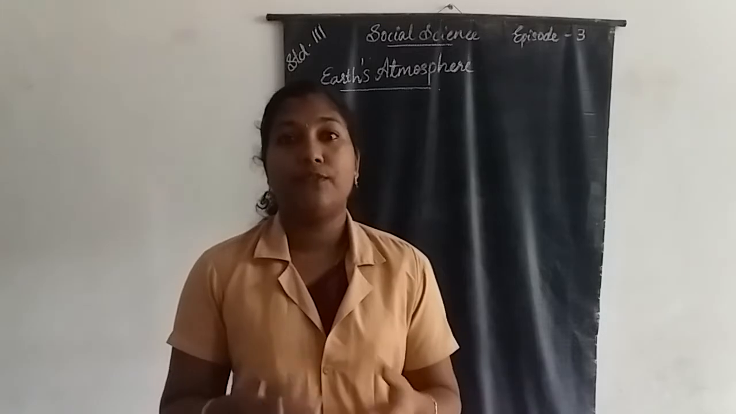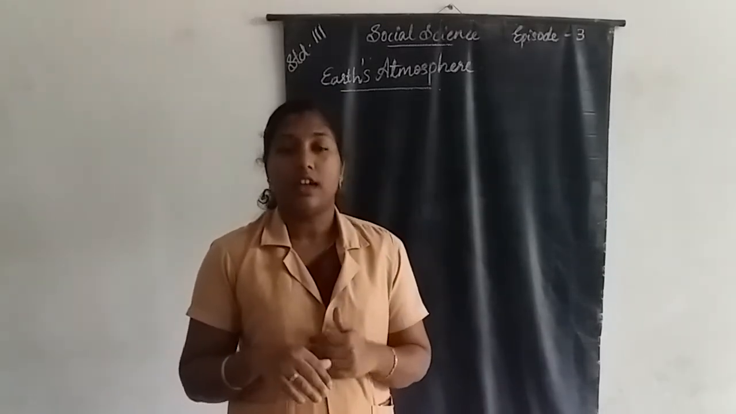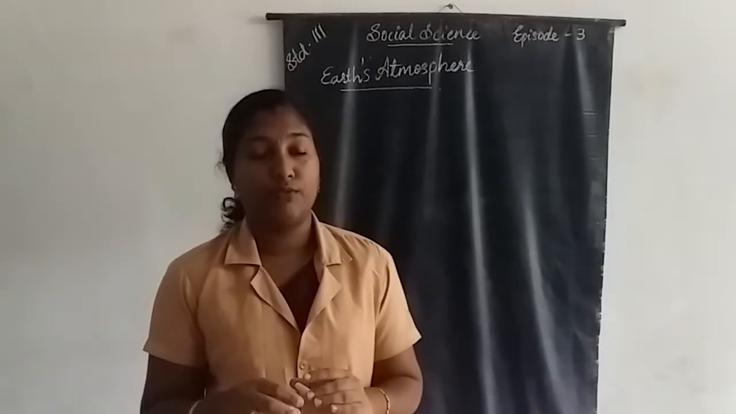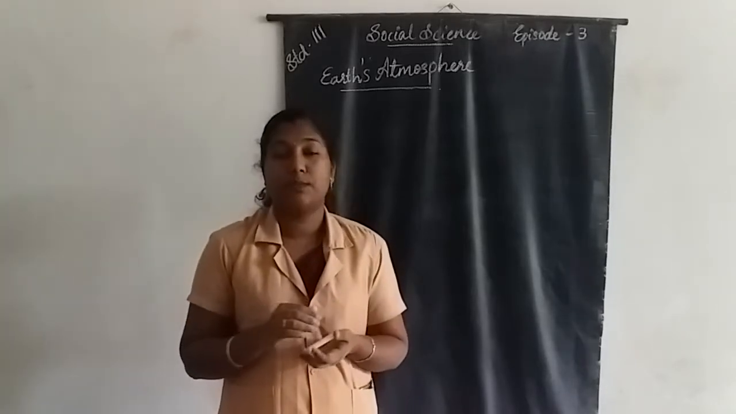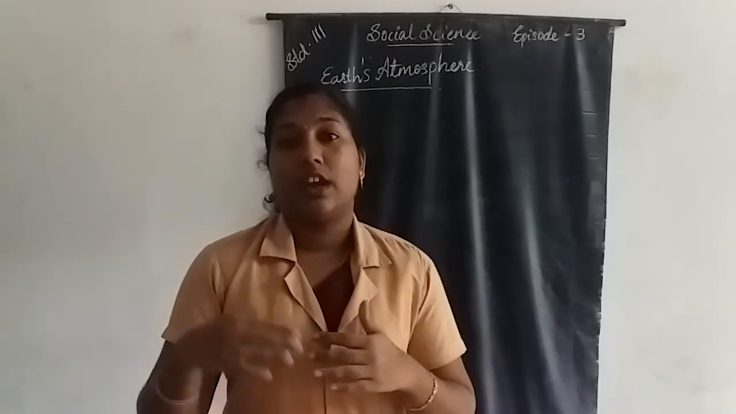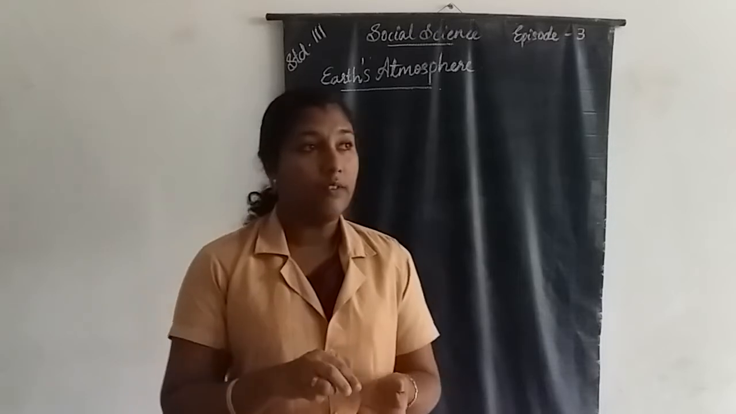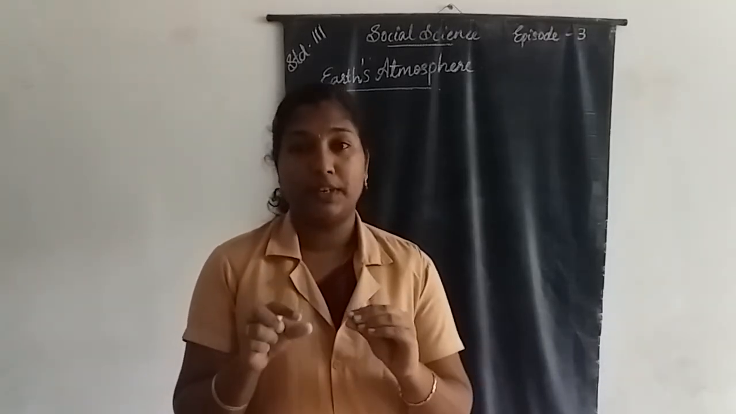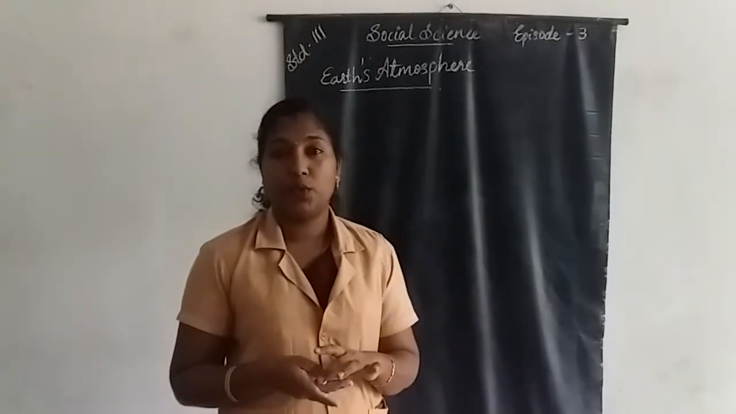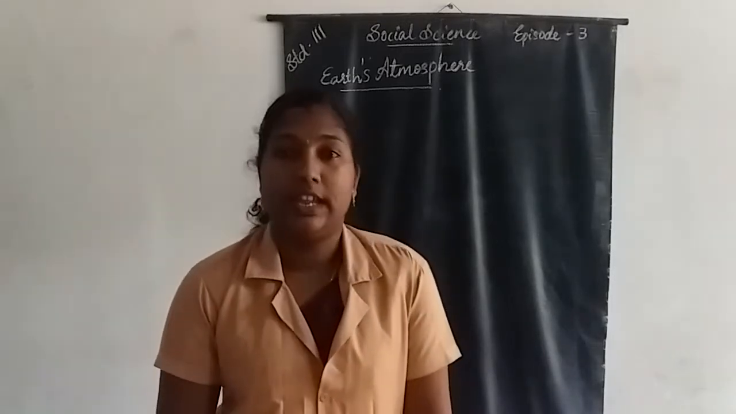And also enough air is present on our earth. Enough oxygen is present on our earth for breathing. Then our earth is nearer to the sun, so the right temperature is present on our earth for supporting life. These are the factors supporting life on earth.